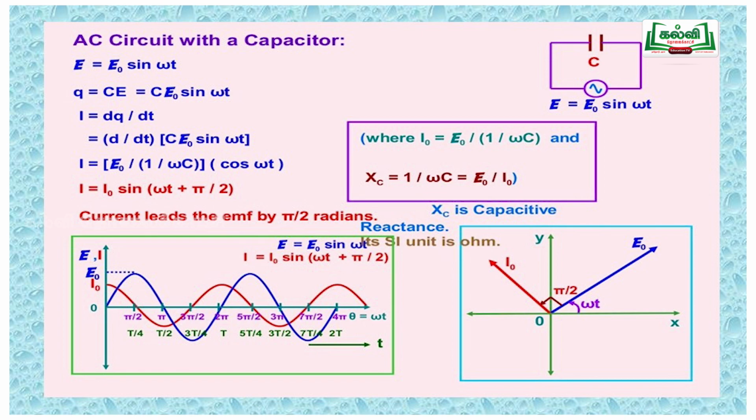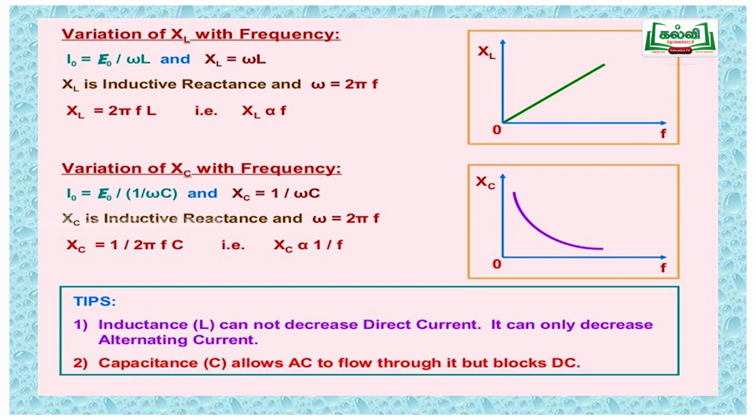Now we have to discuss one thing. While taking the case of the resistor, there is a quantity called resistance. What do you mean by resistance that we have studied in current electricity? Resistance means the restriction imposed by the material for the current flowing. Similarly for the capacitor and inductor, it is called reactance. For inductive reactance, XL equal to omega L. For capacitive reactance, XC equal to 1 by omega C.